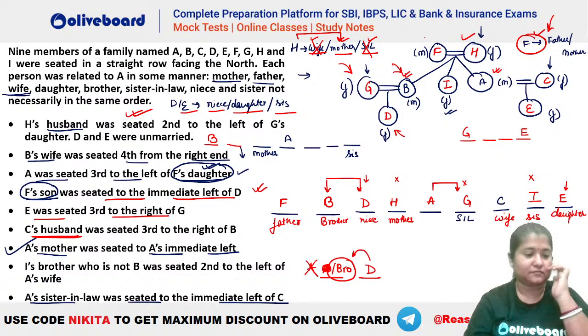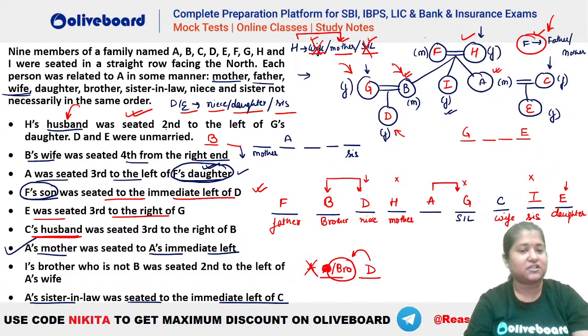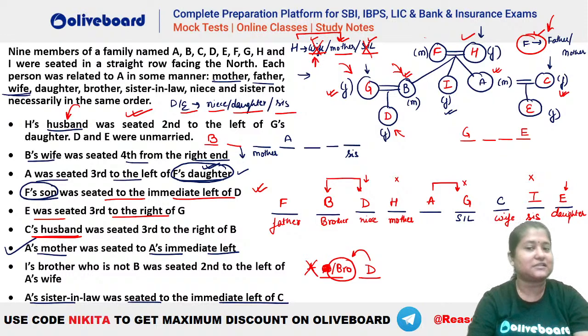Clear? Last part did not understand. Which part, Shravani? You did not understand how did we place H's husband? H's husband was seated second to the left of G's daughter. I is the sister. Absolutely, I will be the sister here. Look, how did we find H? It is given H's husband has to be second to the left of G's daughter. We know that H has a husband. That means H has to be wife, mother or sister-in-law. But we had already found out that sister-in-law was G and wife was C. That means wife or sister-in-law was not a possibility. Right, Shravani? Wife and sister-in-law is not possible for H.